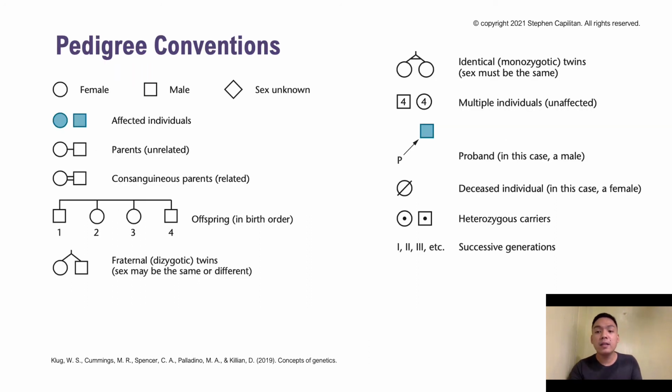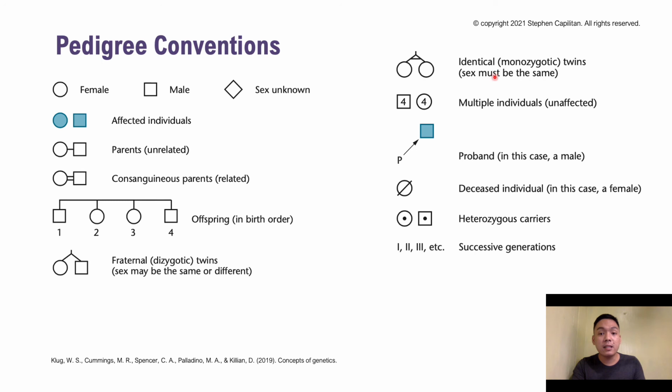We have here male, which is designated by squares; female, circles; sex unknown is a diamond. Affected individuals are shaded. Unrelated parents; consanguineous parents have two dashes; offspring in birth order, and we enumerate them; fraternal twins, whose sex may be the same or different.